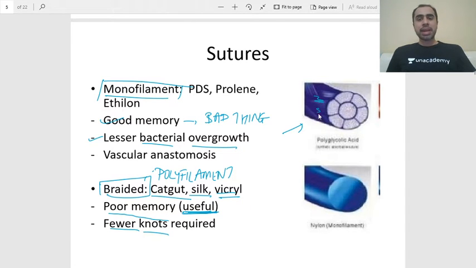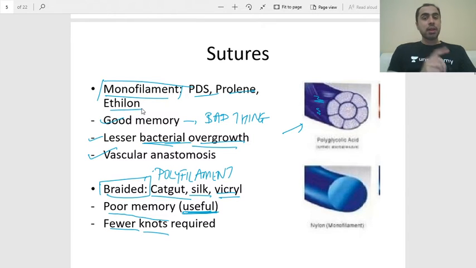In these braided gaps, the bacteria can remain. So in monofilament, the bacterial overgrowth is less, and they are used in vascular anastomosis, like PDS and Prolene. And ethylon, you must have heard of ethylon, that you use for skin closure. Alright, so that is about suture material.